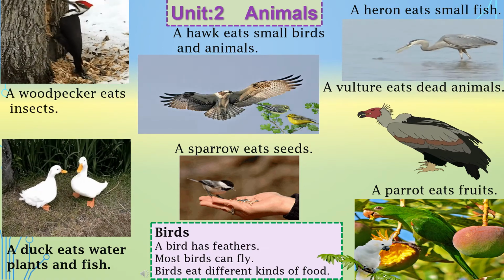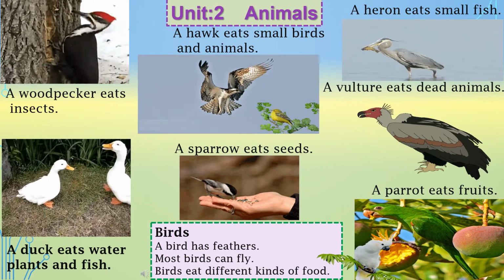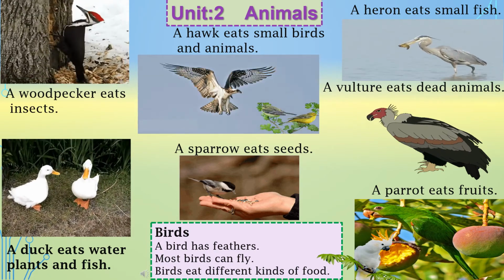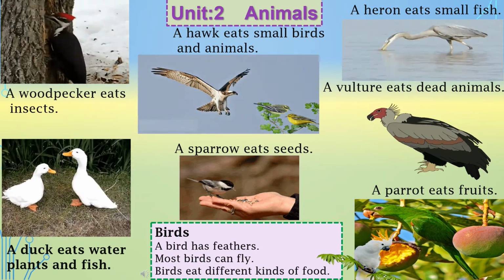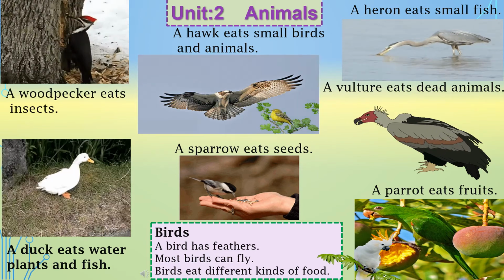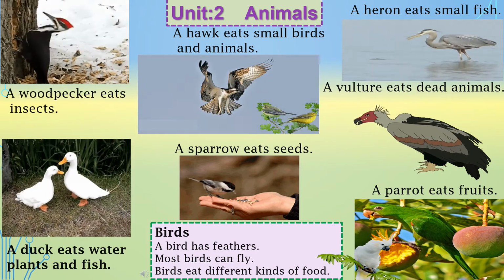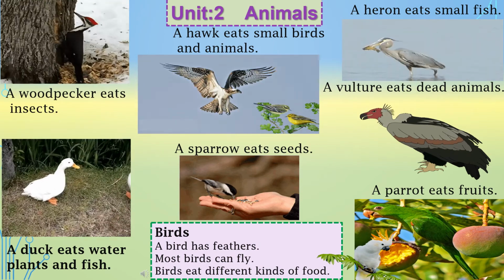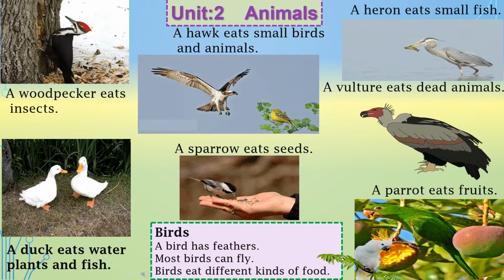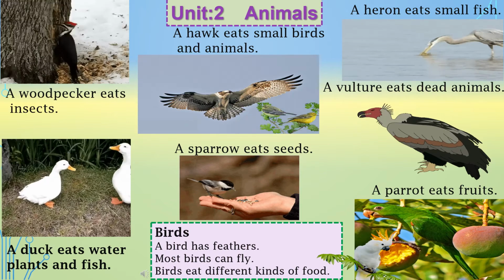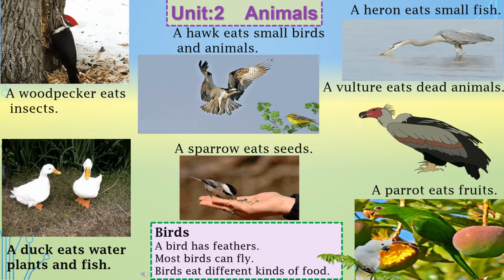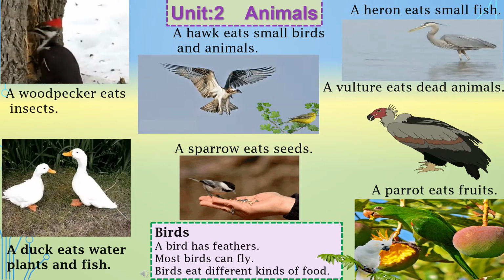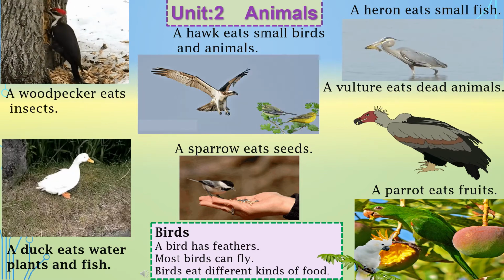Most birds fly, but some birds can swim also in the water. For example, duck, sparrow, parrot, pigeon, there are many kinds of birds in the world. All the animals that have feathers, wings, two legs and a beak without teeth are called birds.